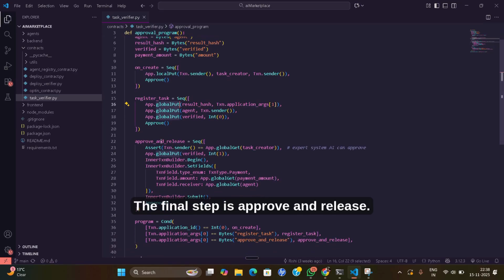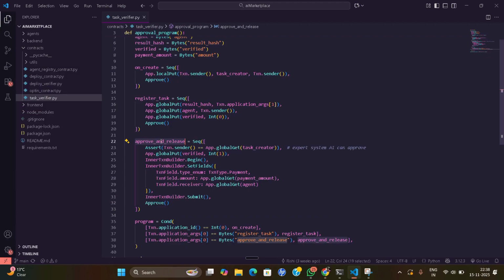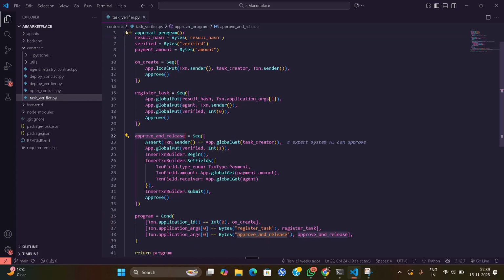The final step is approve and release. This can only be called by the original creator. When they approve the task, the contract updates the verification status. This uses an inner transaction to automatically send the payment amount to the agent. So overall, the contract manages creating a task, registering an agent to complete it, and safely releasing the payment only after the creator approves.